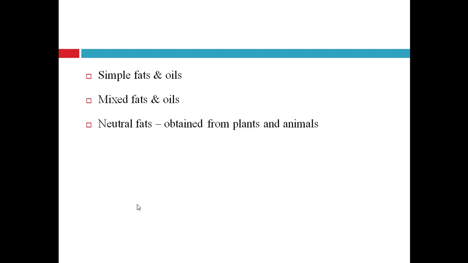Coconut oil, castor oil, olive oil, and soybean oil are the fats and oils which are obtained from plant sources.